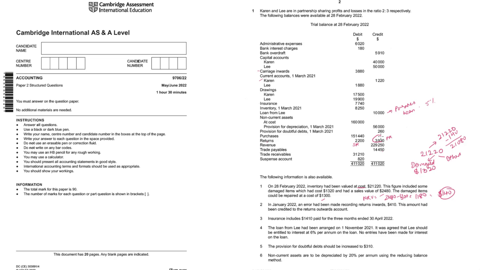The amount that you see here, 3930, includes extra return outwards 410. We'll have to remove it. So the correct figure for this will be 3520. And this 2200 that you see, we'll have to include 410 in this. So 2610. So that way we've corrected our returns.